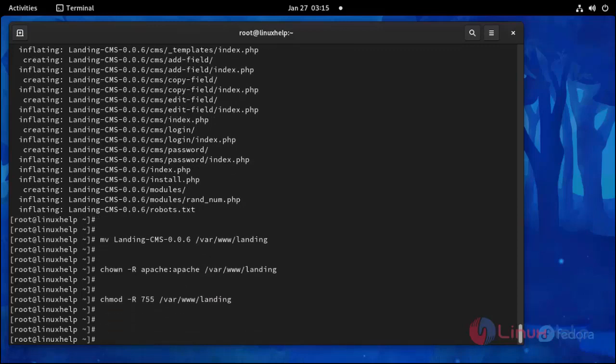And then I'm going to open the Apache configuration file. Use the following command.